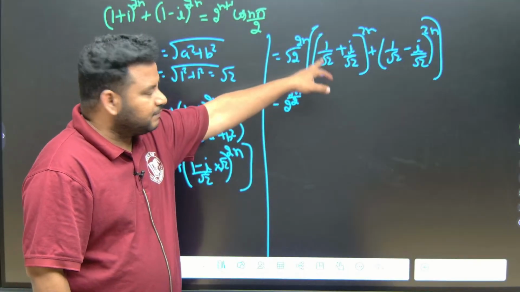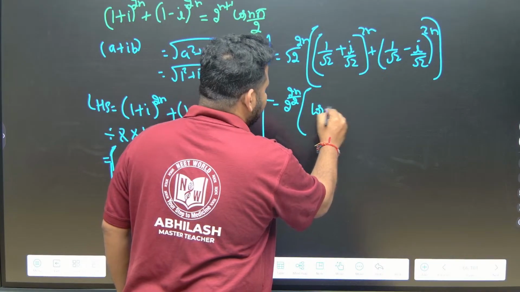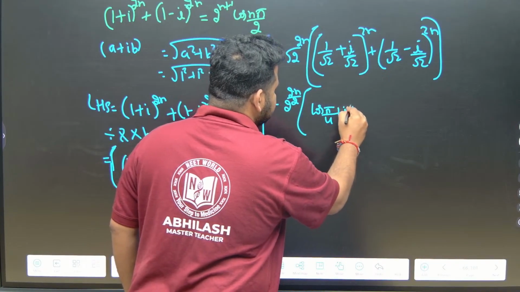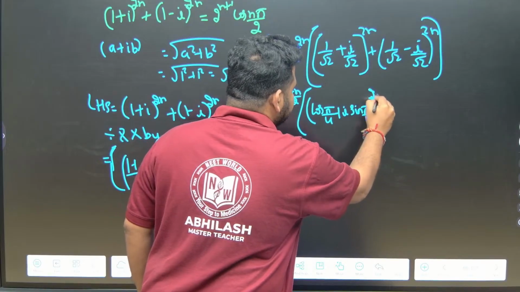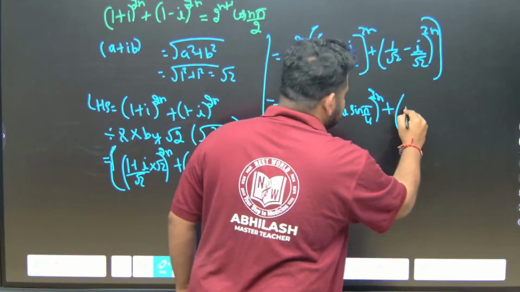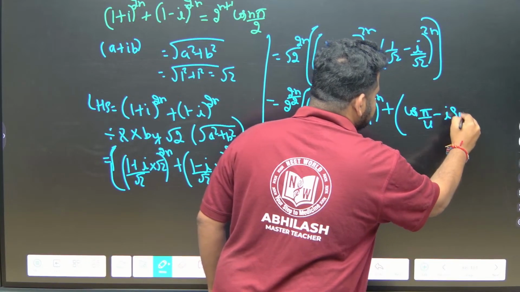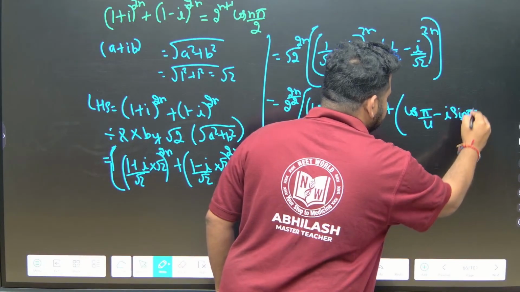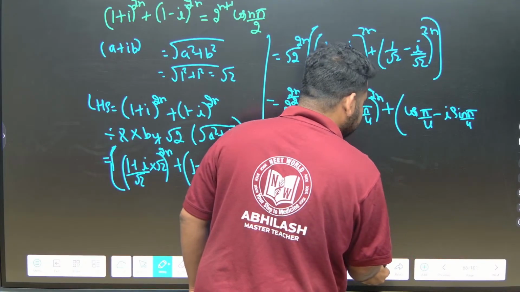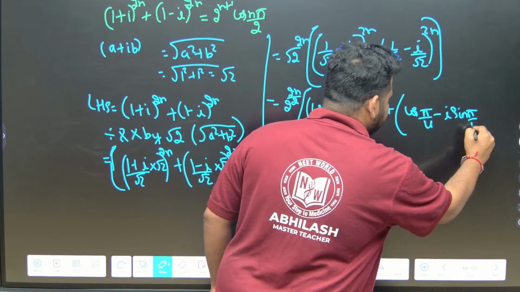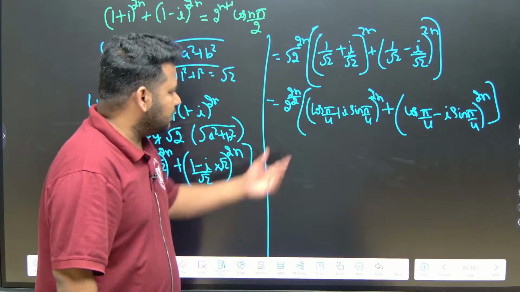So 1 by root 2 can be written as what? See here, this I can write as (cos pi by 4 plus i sin pi by 4) to the power of 2n, plus (cos pi by 4 minus i sin pi by 4) to the power of 2n. This is what I have. Correct na? Now let us apply De Moivre's theorem.